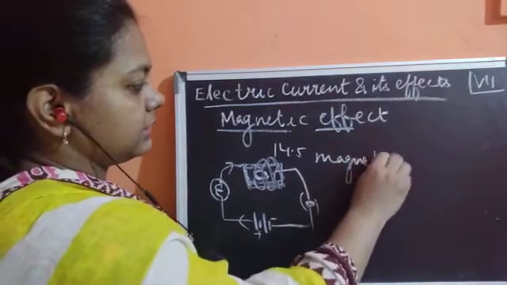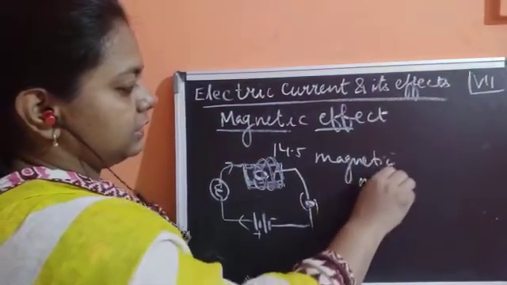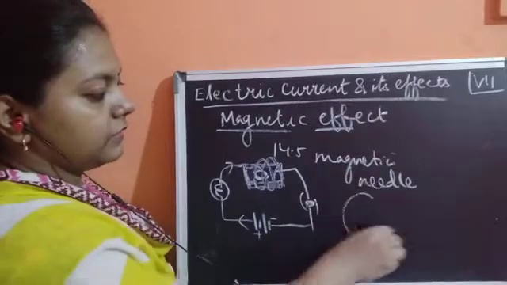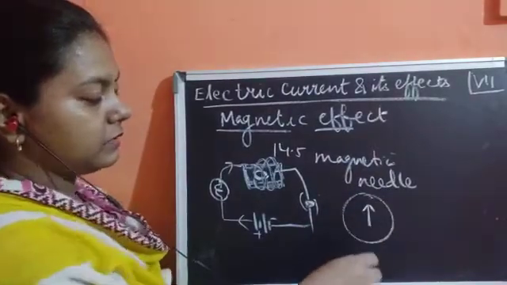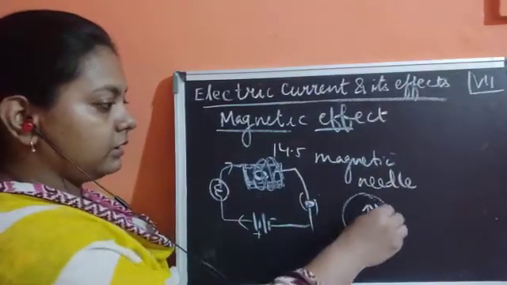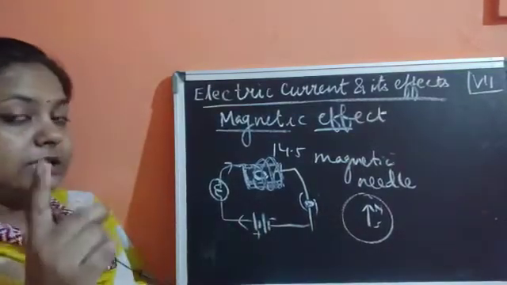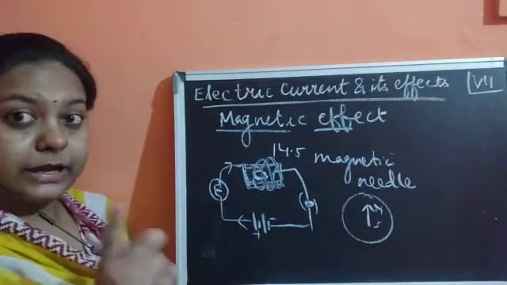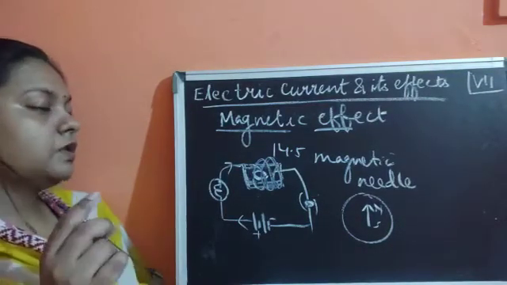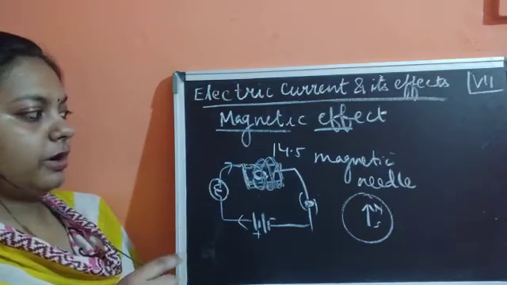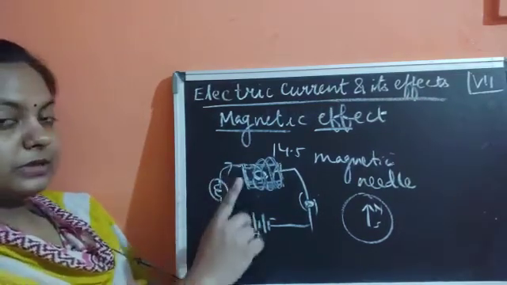It contains a magnetic needle. Now what is the use of this magnetic needle? This magnetic needle is going to be pointed in north and south direction. Once the magnetic field is present, then only, please remember, this is going to show some deflection.